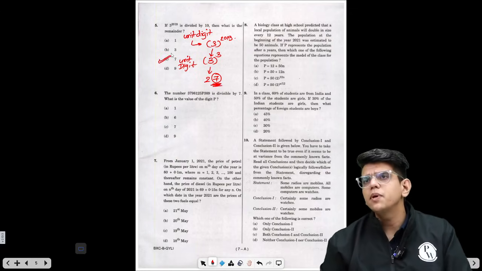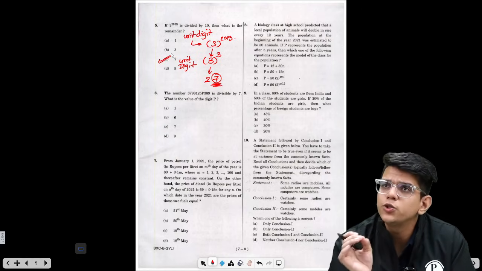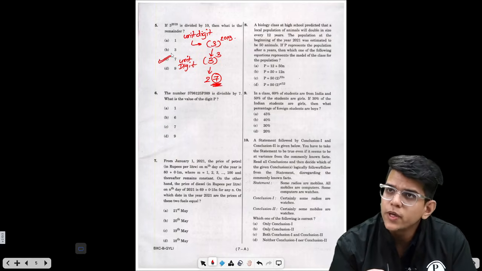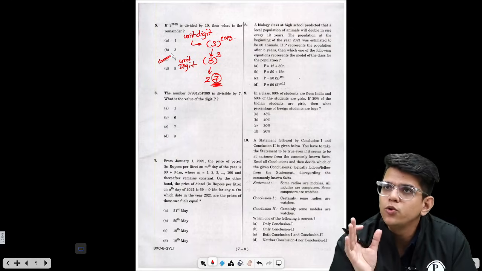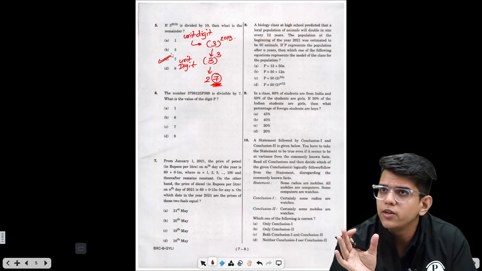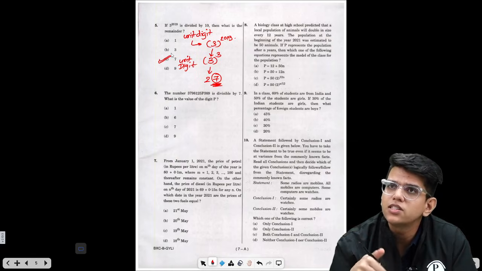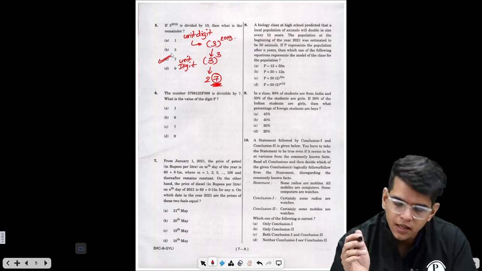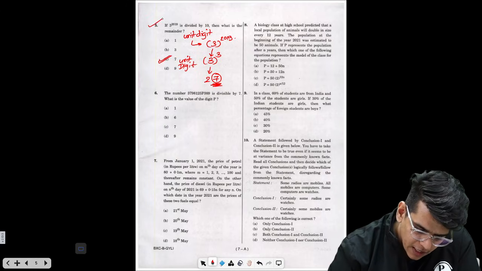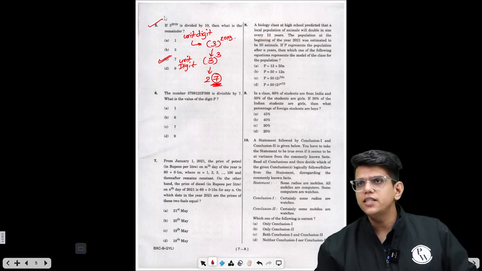You should start the paper with such types of questions which you have already solved. These types of questions come every year, right? So you know how to solve these before going to the paper. So you should search for such types of questions to start the paper with, right? So we have solved question number 5. The answer is option C, unit digit is 7.